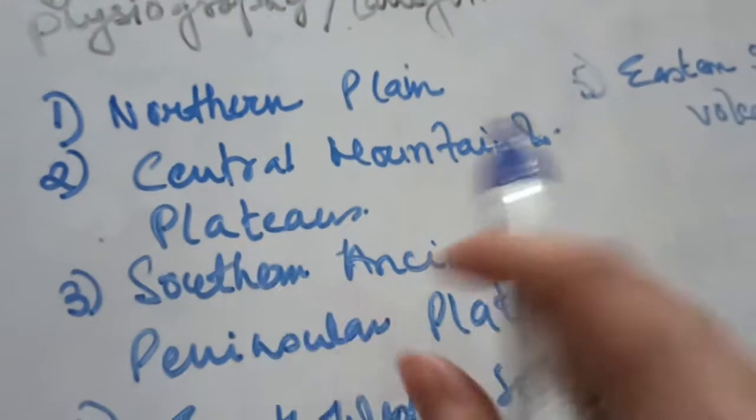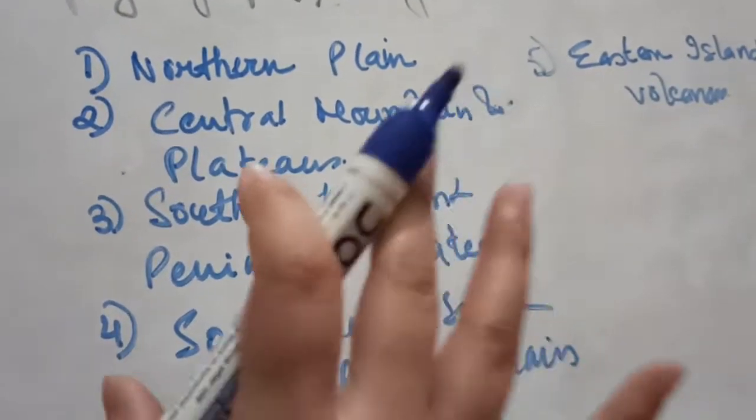So these are the basic 5 landform divisions of Asia.